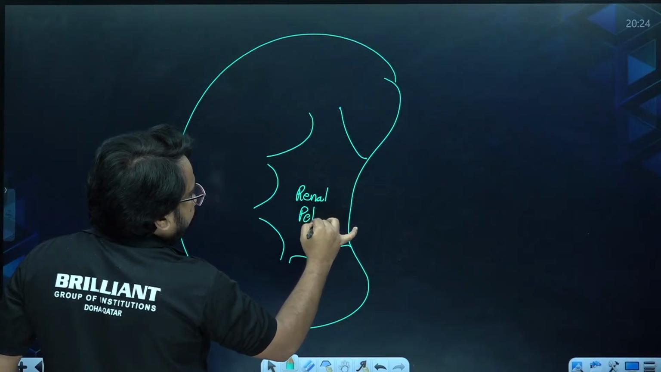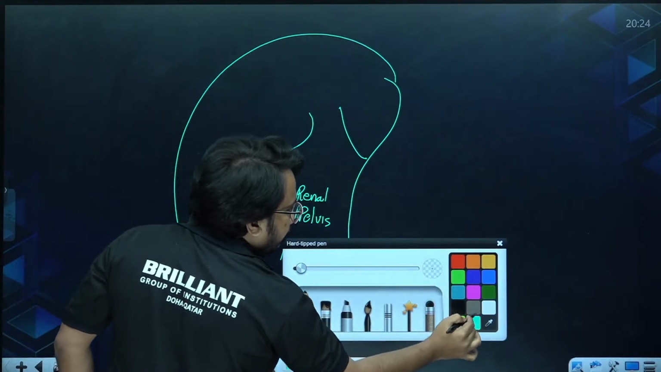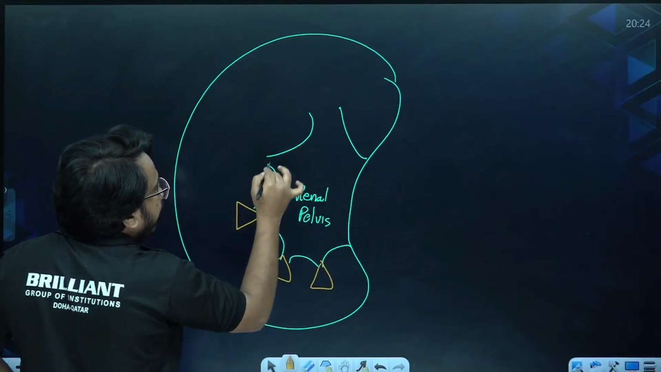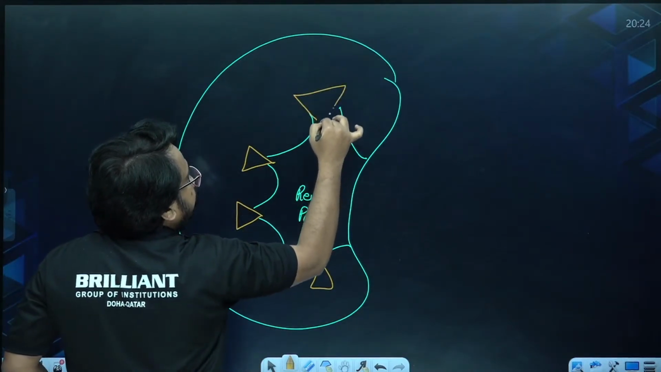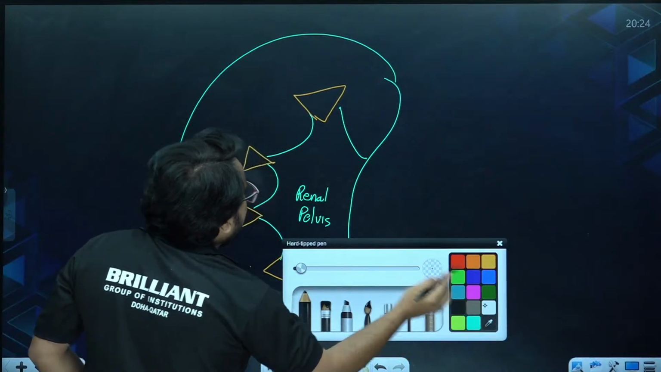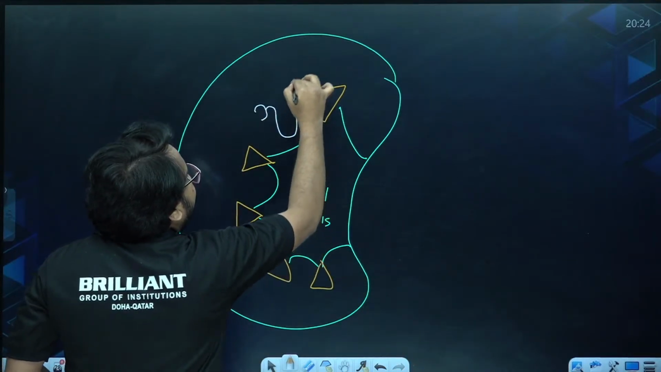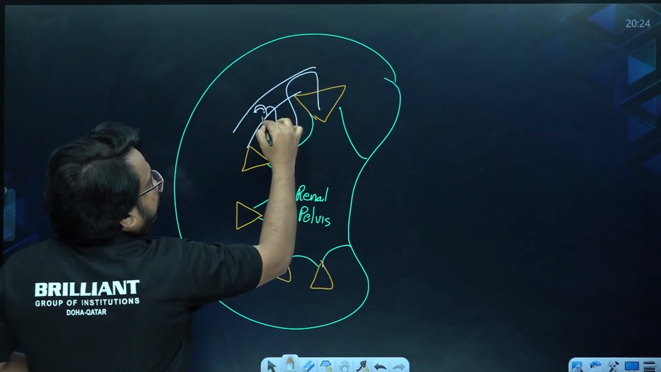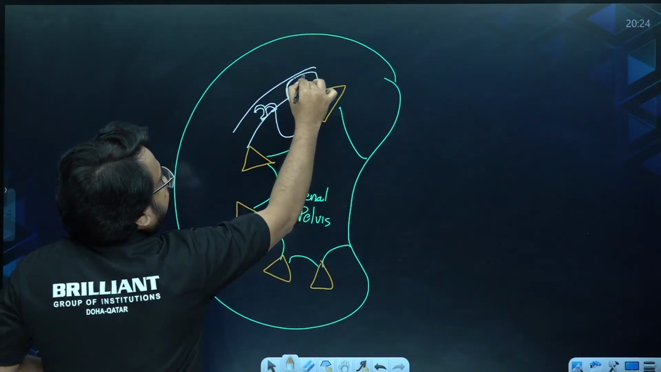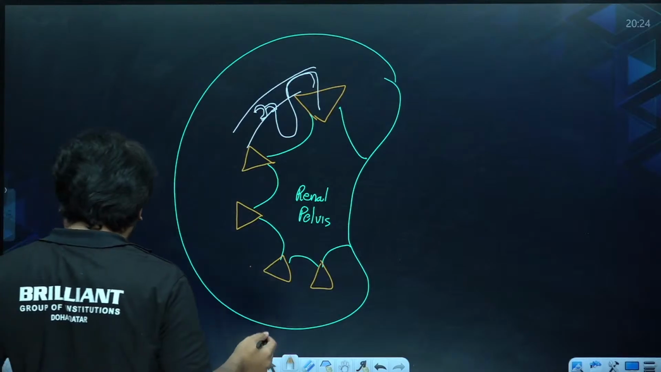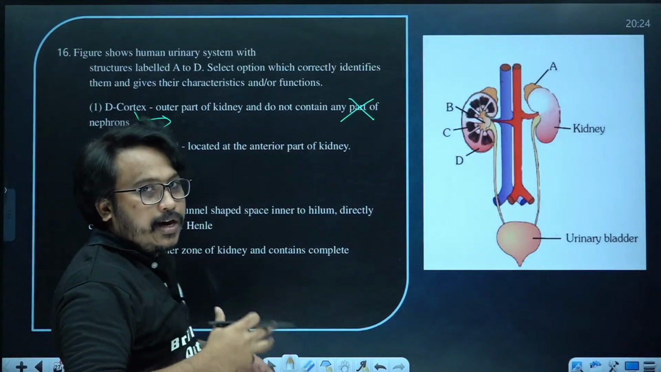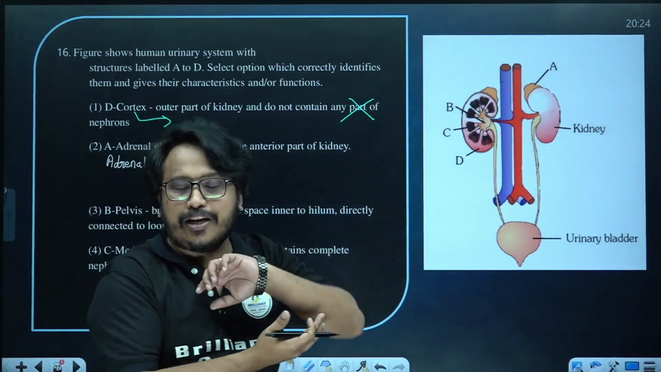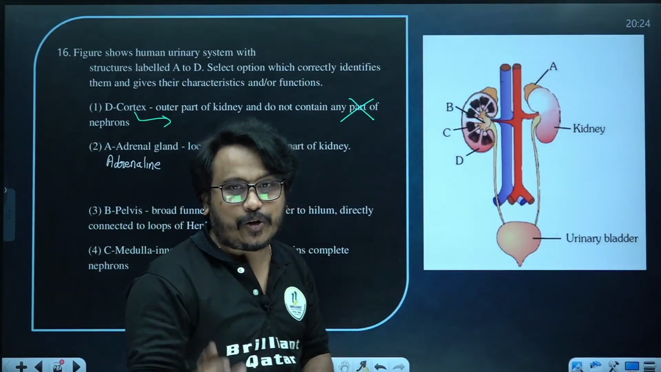In the renal pelvis, a lot of renal pyramids are attached. Like this you can see a lot of renal pyramids attaching. And here you can see a lot of nephrons entering. The portion around the Bowman's capsule, PCT and the DCT, all these are coming in the cortex region. So this statement is wrong. If it is stated that no part of the nephron is in the cortex, that is wrong.